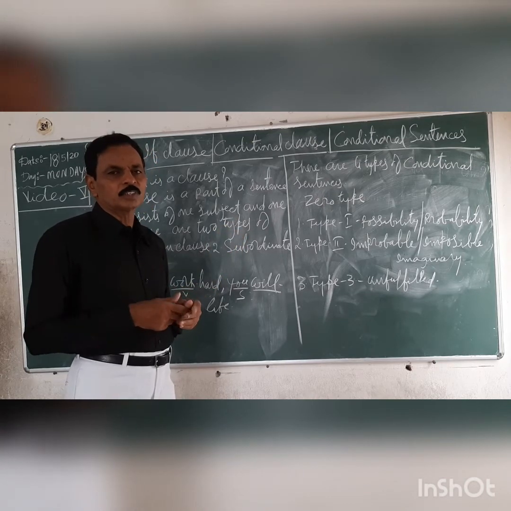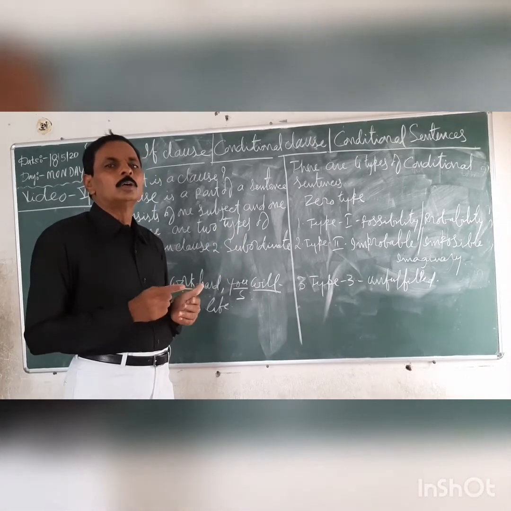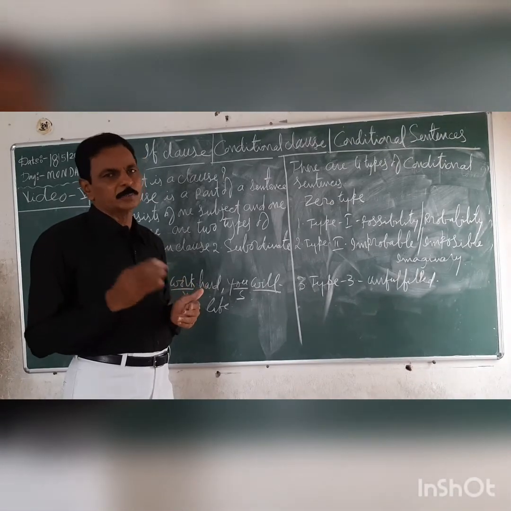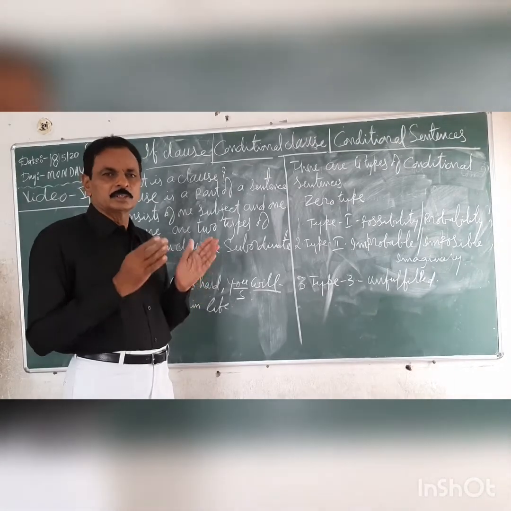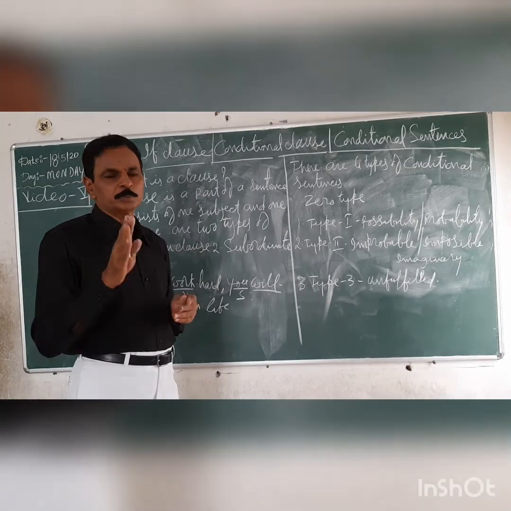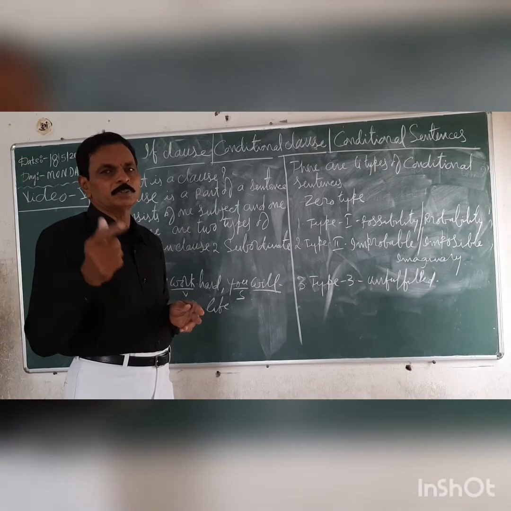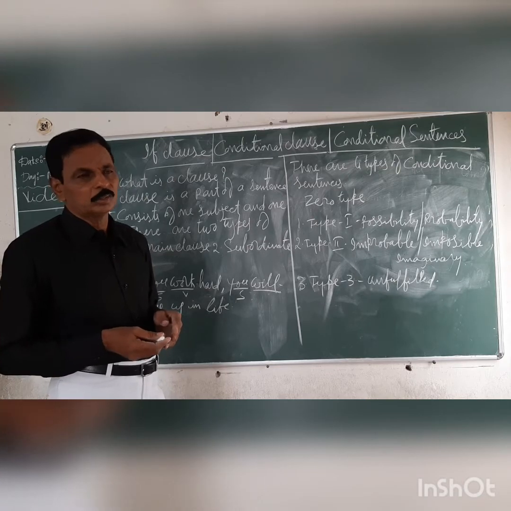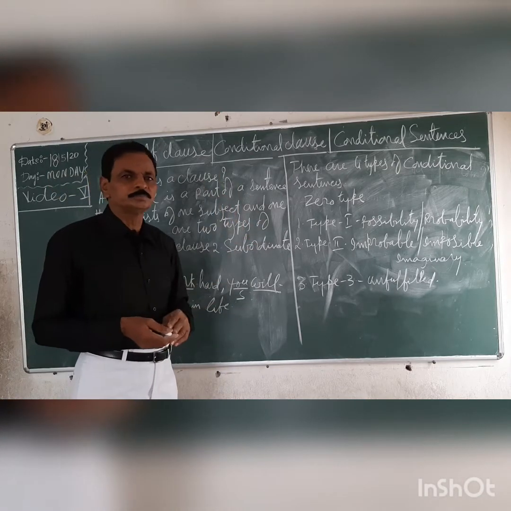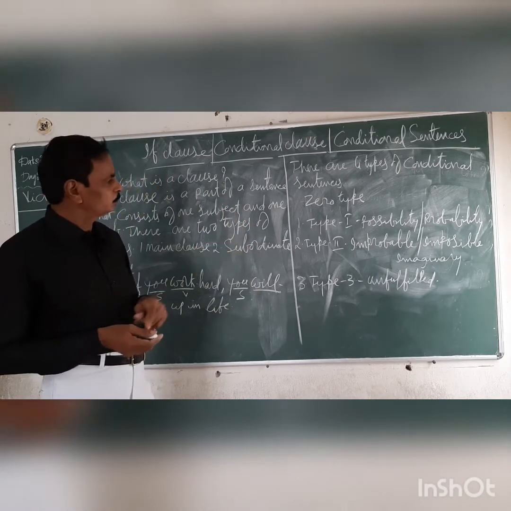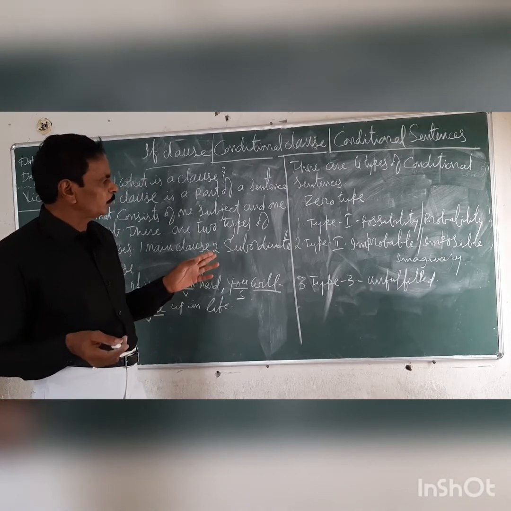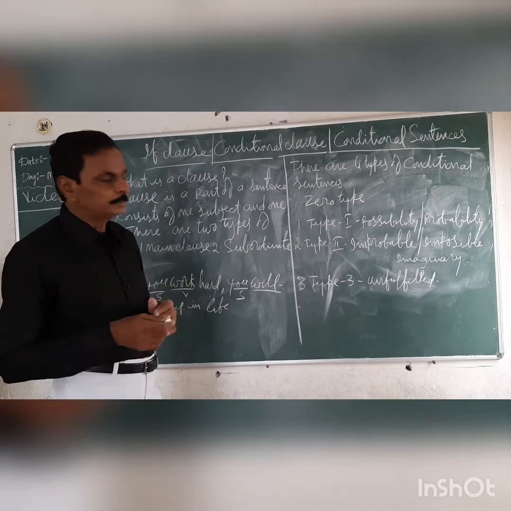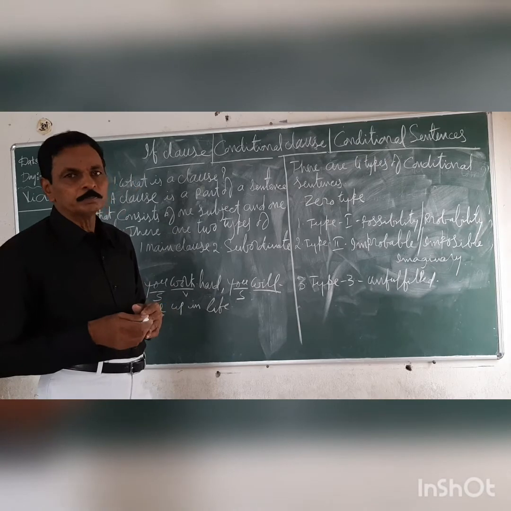Type 1 consists of two clauses, if clause and main clause, and the verb in the if clause must be in simple present tense, the verb in the main clause must be in simple future tense. This is about type 1. Next, type 2. Type 2 is known as improbable, impossible and imaginary.